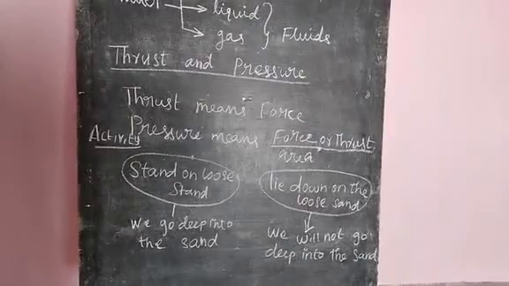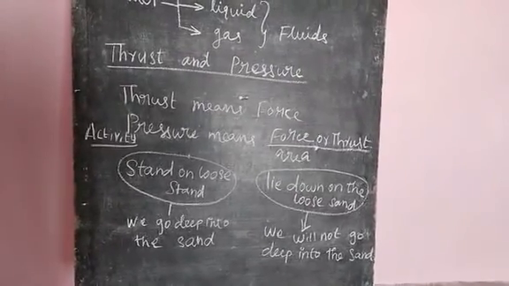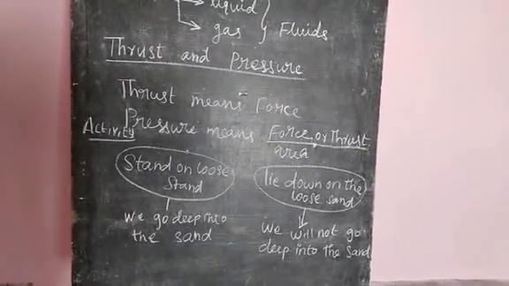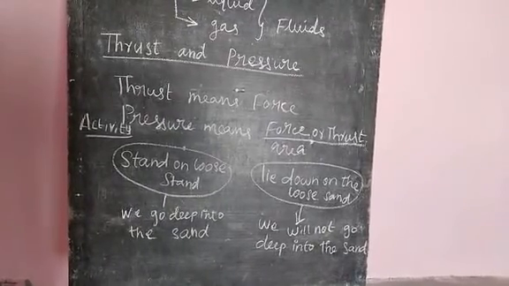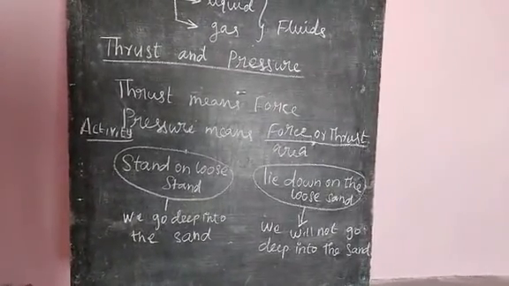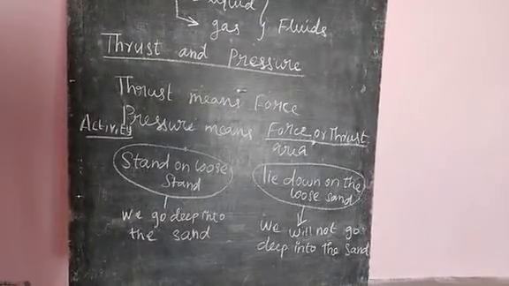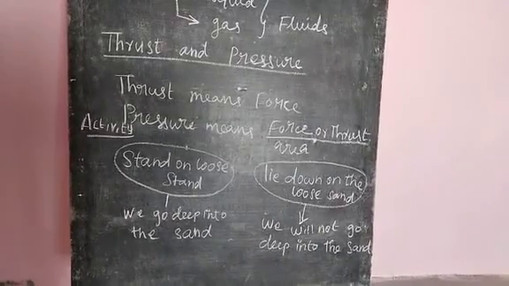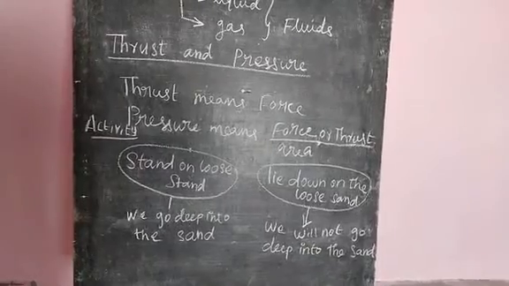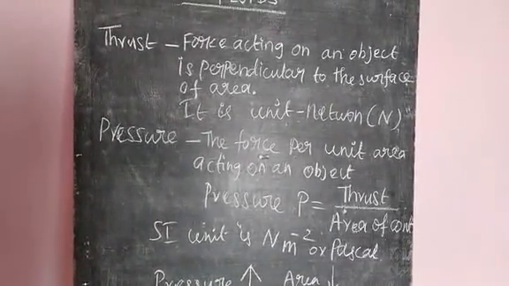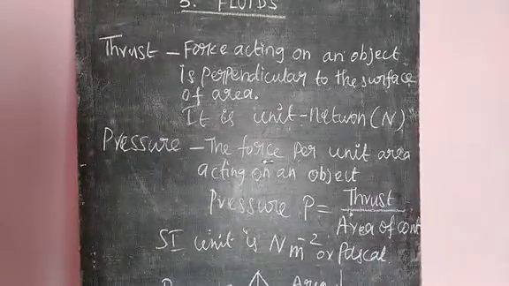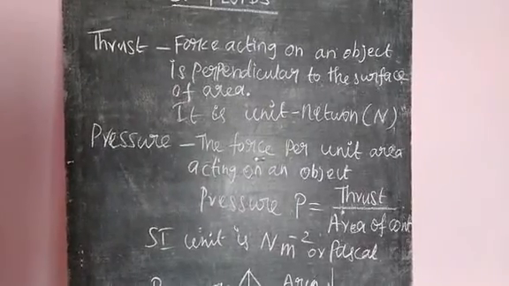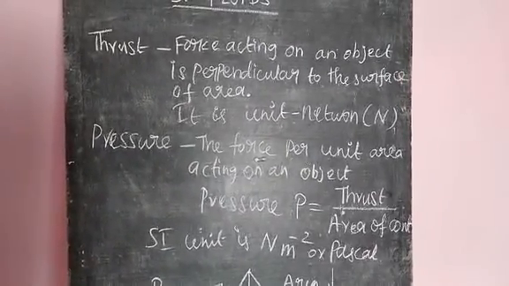When we lie down on the loose sand, the weight of our body acts over a greater area of contact, so area increases, pressure decreases, and we will not go deep into the sand. In both activities, thrust, the force acting on an object, is equal, but pressure is unequal. Thrust is the force acting on an object perpendicular to the surface area. Its unit is Newton, symbol capital N.